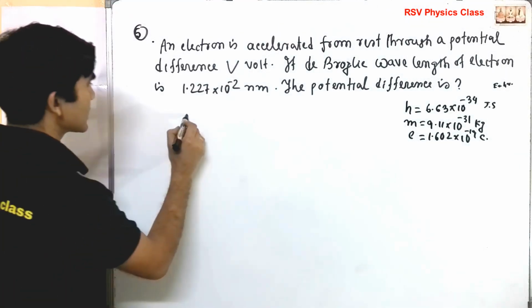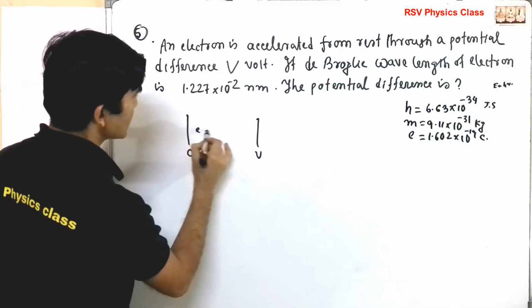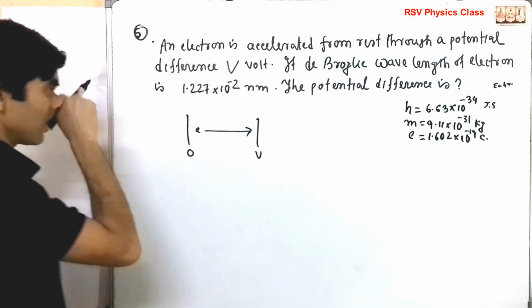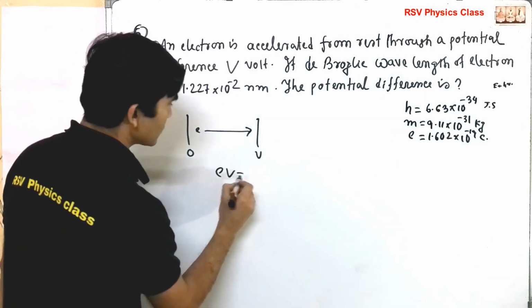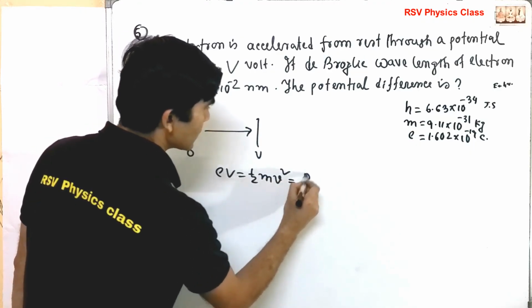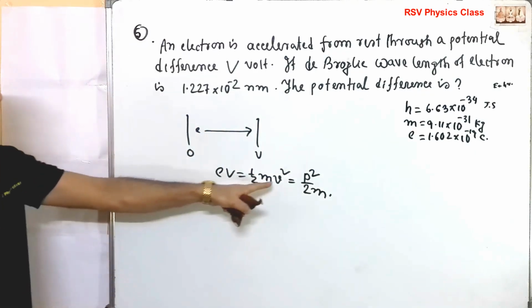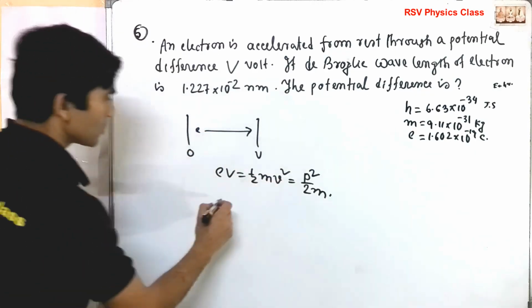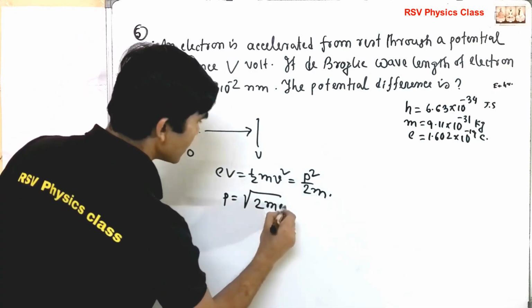So the electron is accelerated from 0 through the voltage V. Its kinetic energy will be eV equal to half m v square. Okay, so this is equal to p square by twice m. I can write p square by twice m as half m v square. So p equal to root over of twice m e V.